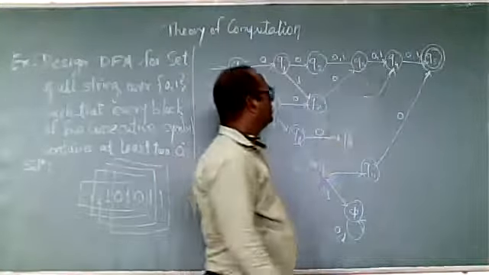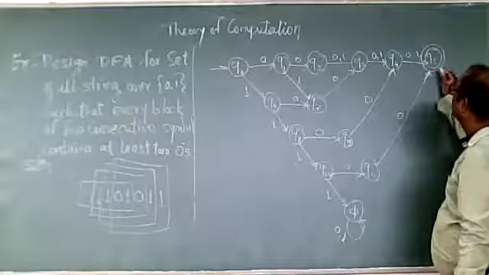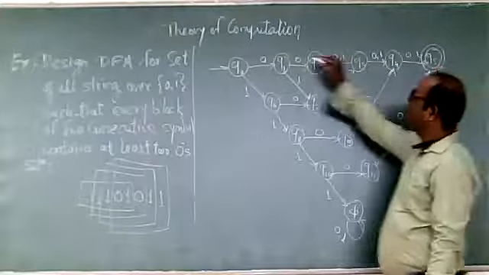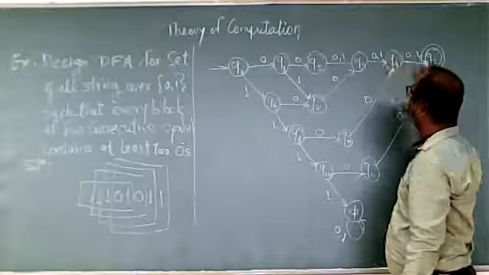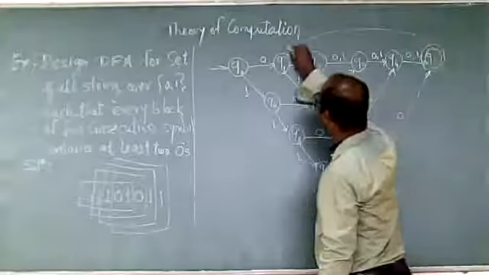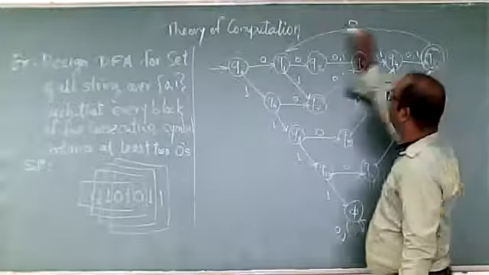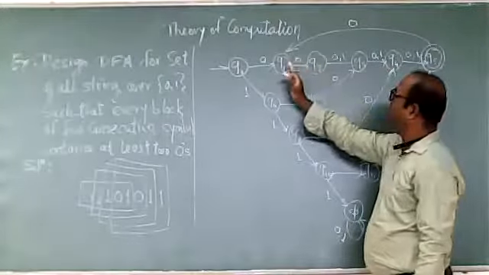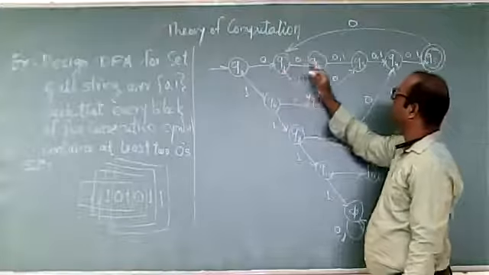Now at the Q5 state, suppose the user enters 0. If we consider from Q1, first 0, anything, anything, anything. So only one 0 is there. So at Q5, if the user enters 0, we will jump to the Q1 state, because if we consider from the second, there will be a total of 6.